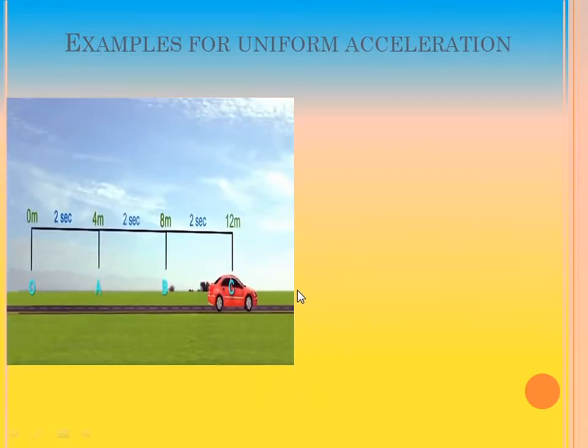Let us learn a few more examples for uniform acceleration. As we discussed earlier, again the motion of a car from original position O to various positions A, B and C. See, at each position the car has covered equal distances, 4 meters for every 2 seconds.